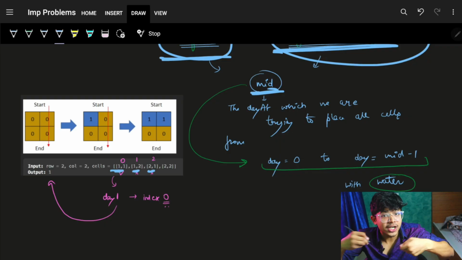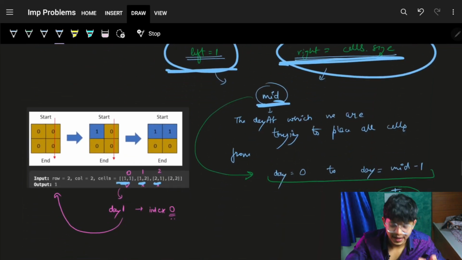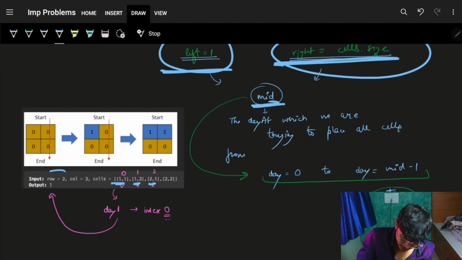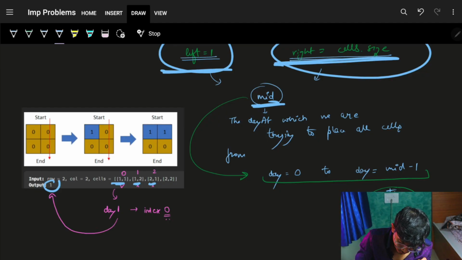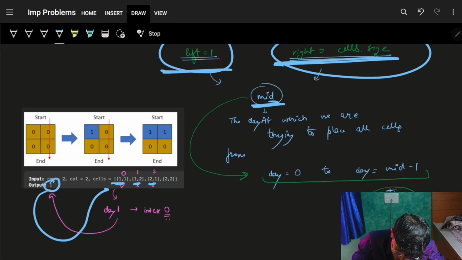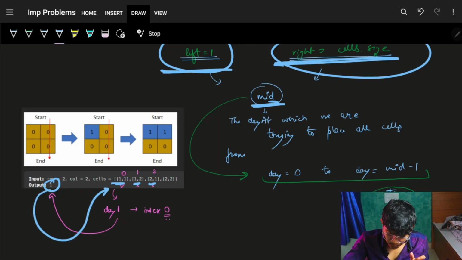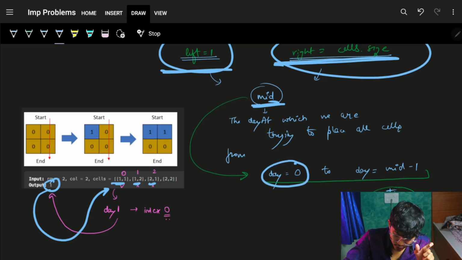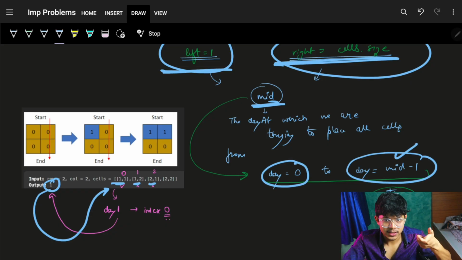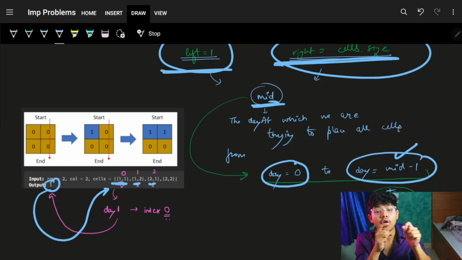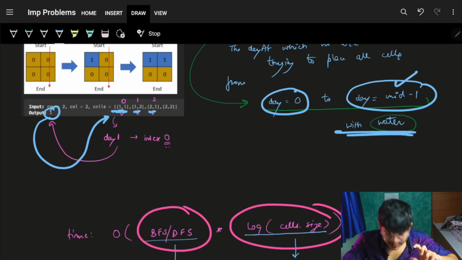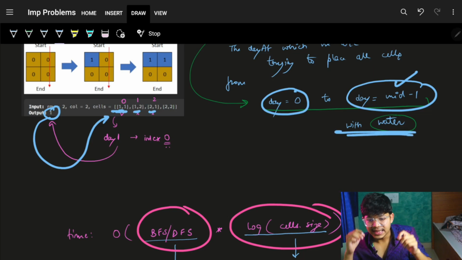If you are choosing for day 1, why is it 1 and 0? See, if the answer was 1, which means it was actually the index 0, which was possible. So basically I just say from day 0 to day mid, but when I say mid, I actually mean mid - 1, because it is indexing based on my cells. Cool. So that is the reason, because I have to place water on those cells, and thus I'm trying for those cells itself.